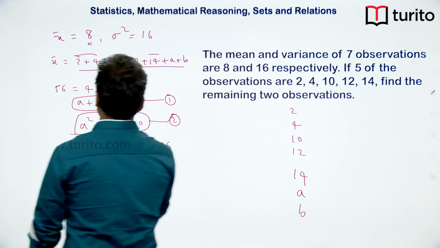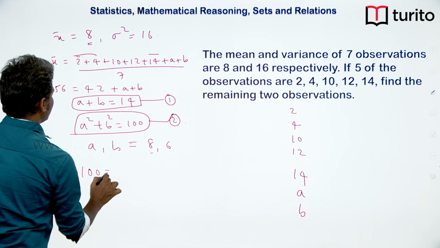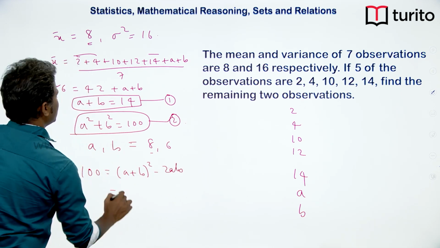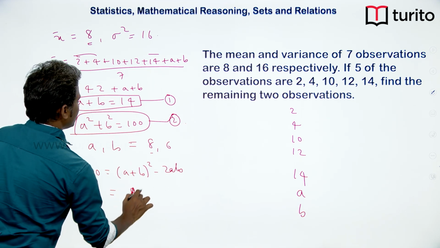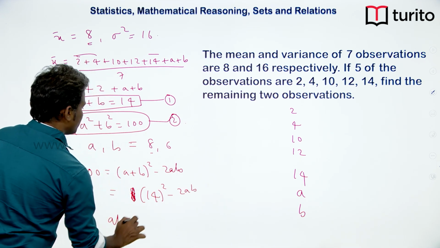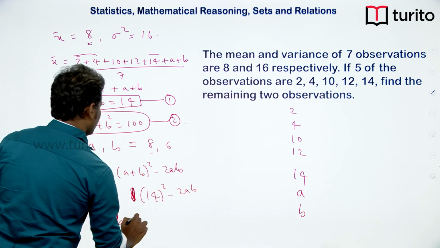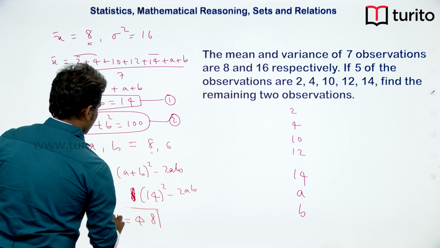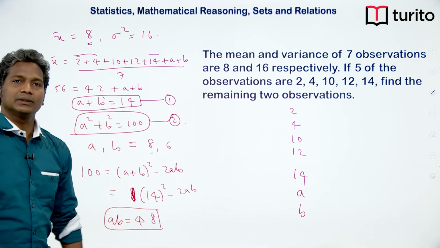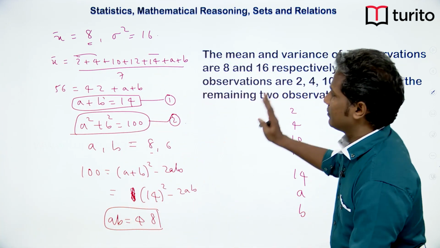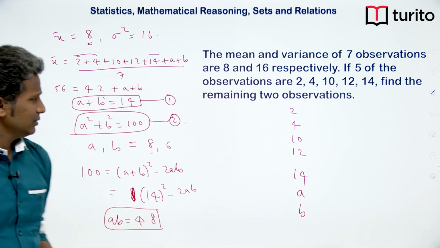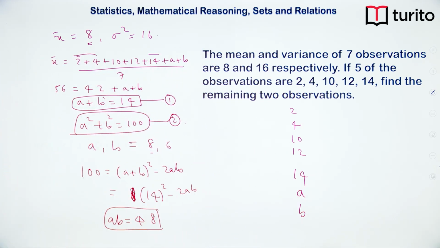For example, just for your clarity I am doing it like this. A plus B whole square minus 2AB. A plus B whole square is how much? 14 square, minus 2AB. So, from here we will get AB. 196 minus 100 is 96, by 2 it is 48. Now put this relation here, B equal to 48 by A, and solve the quadratic, you will get the values. So, this way we can solve, but these kinds of questions are very typical questions in Mains standard. Now, can we move on to the next question?